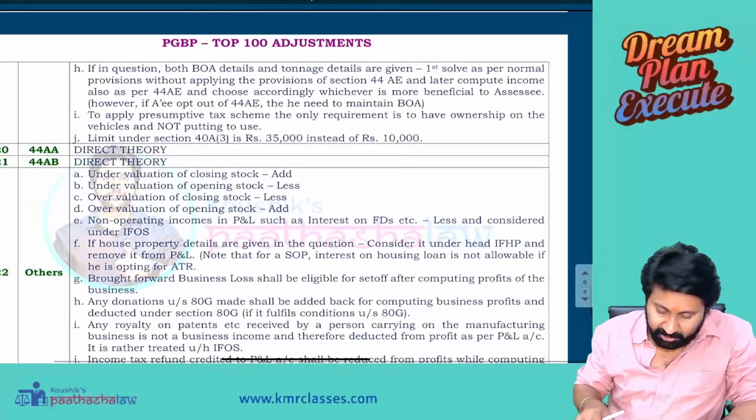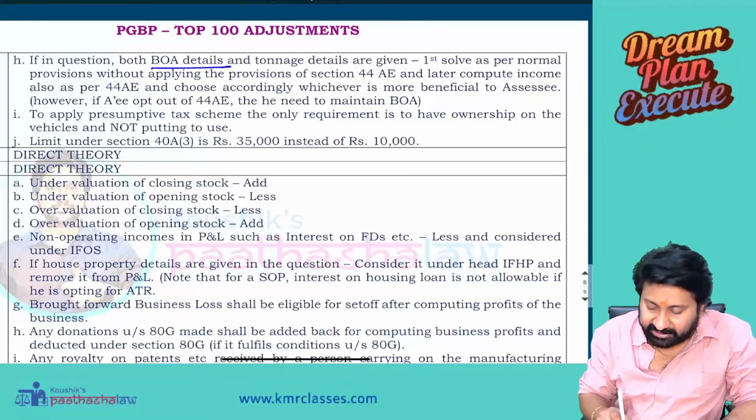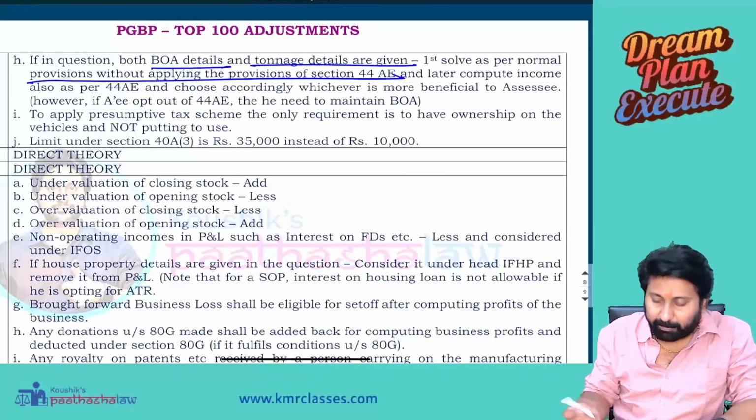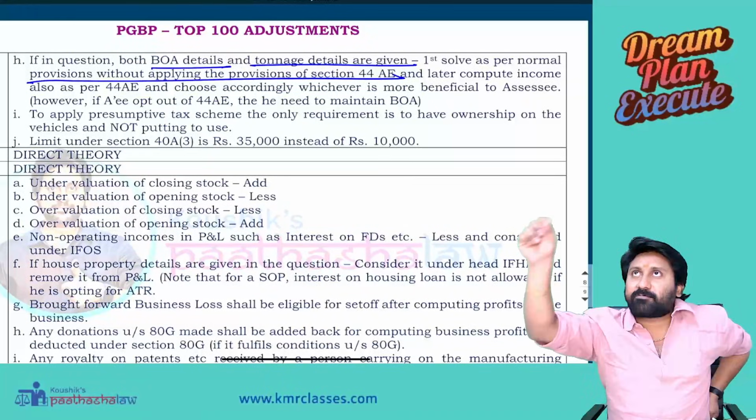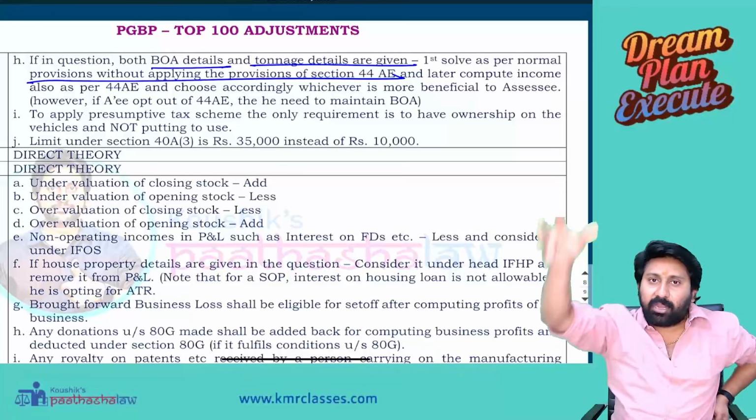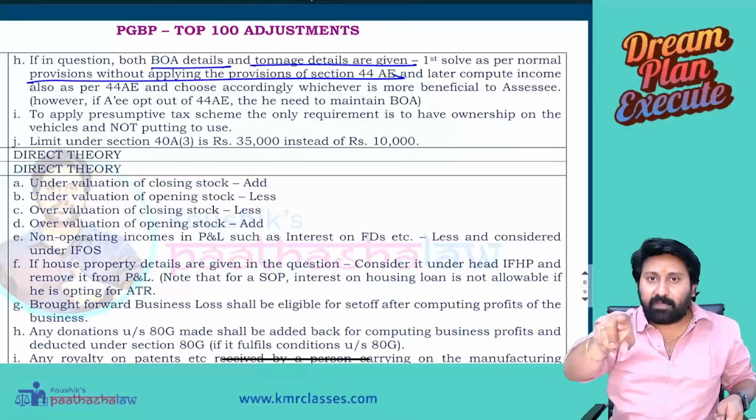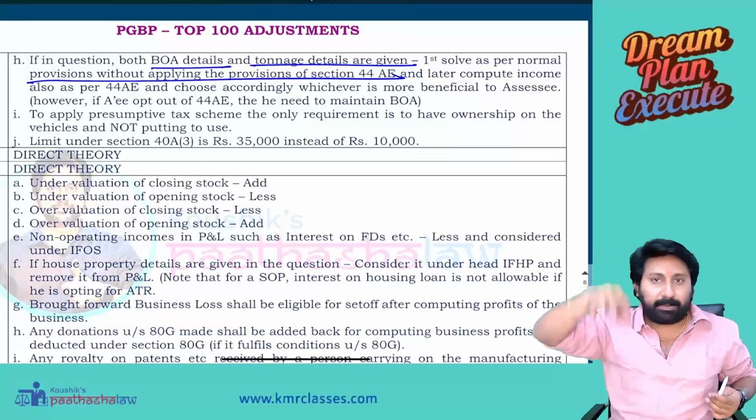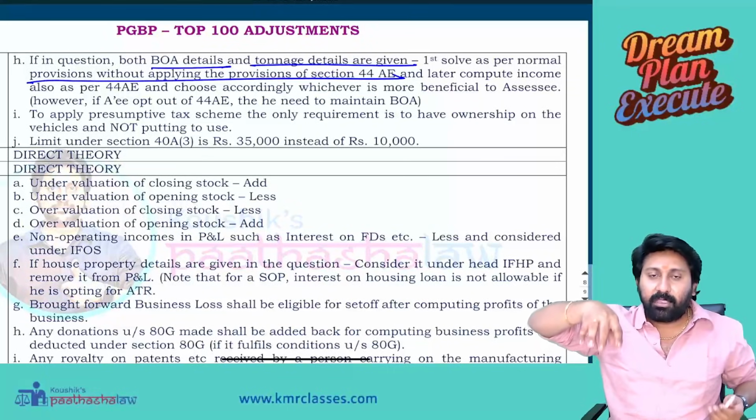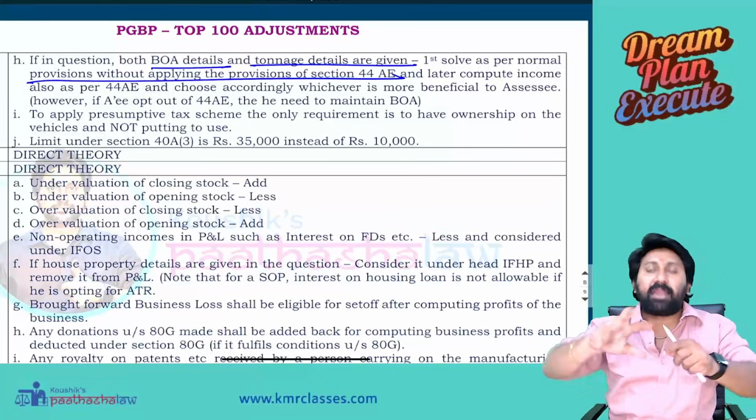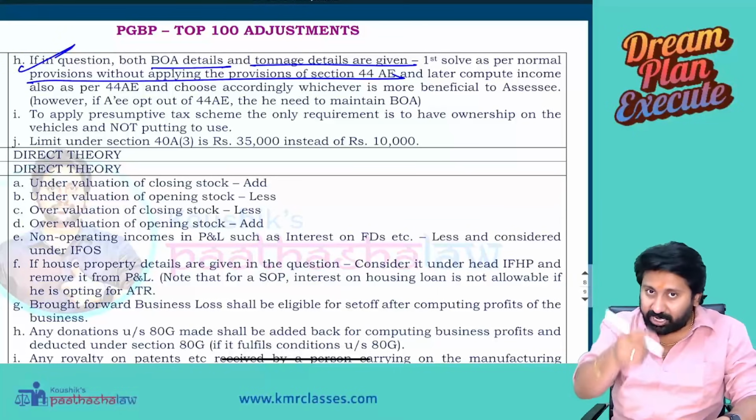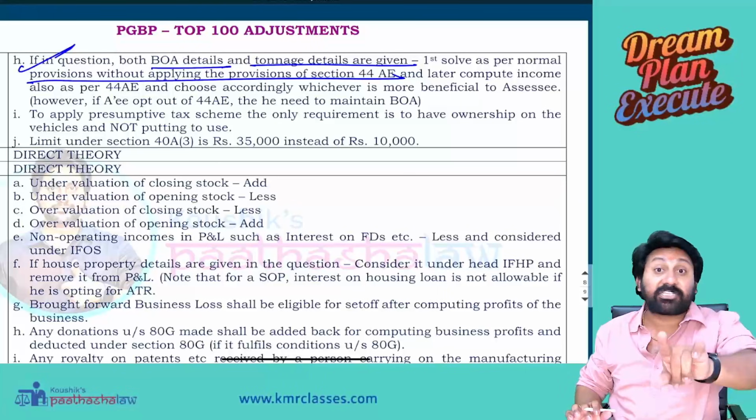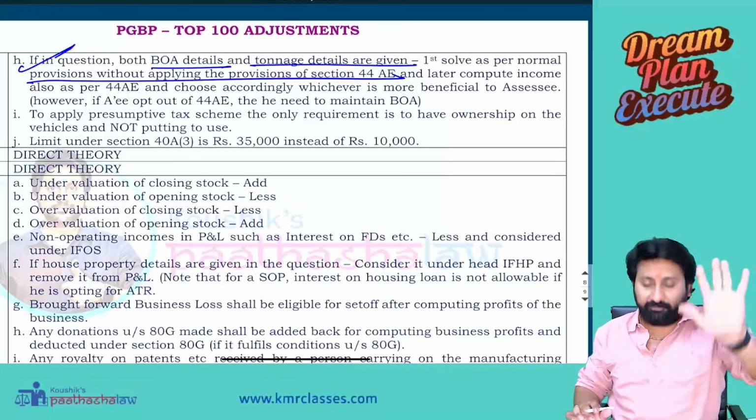Next, if in a question, both books of account details and tonnage details are given, first solve normal provisions without applying 44AE. And take the business from plying, hiring, claim depreciation, claim all expenses, calculate net business income. Then gross receipts into percentage, you have to calculate 8% or 6% depending on the type. Okay, apply and then calculate. Compare and tell which is more beneficial. Must do study material questions. That's why I'm telling you, 44AE, 3 study material questions are there. ICAI illustrations are there. Do those 3, you'll get full clarity.